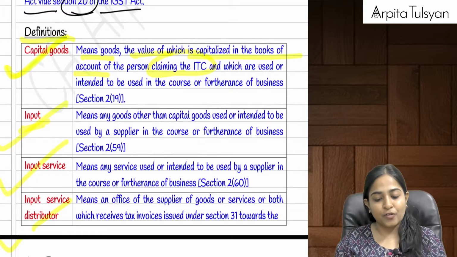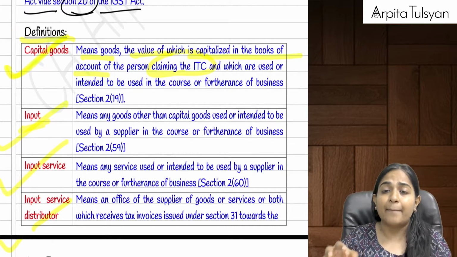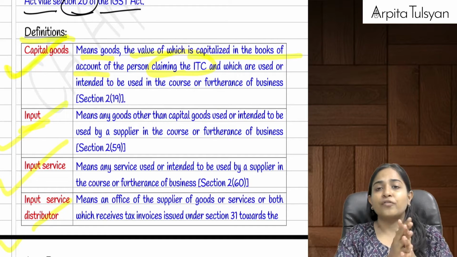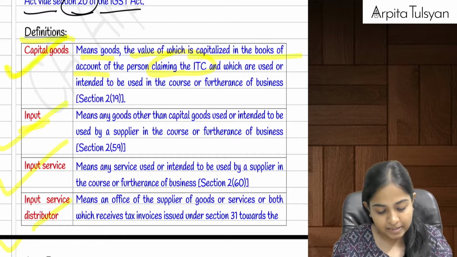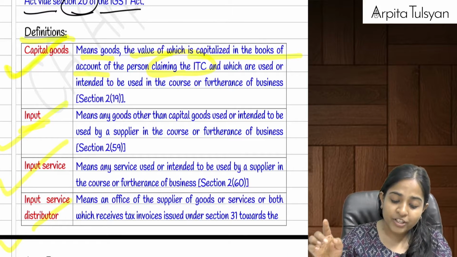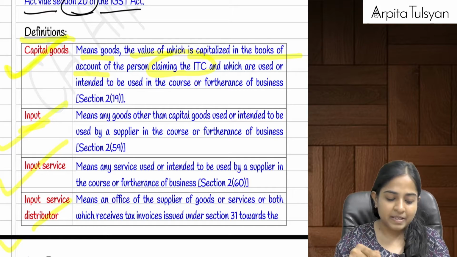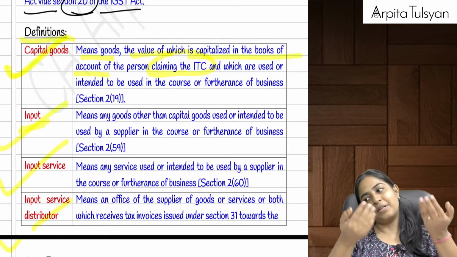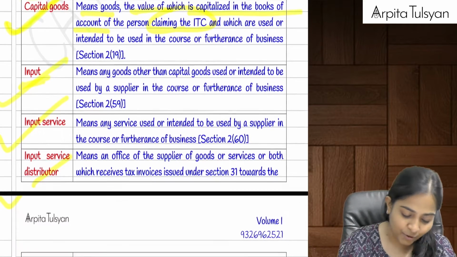We did the definition of capital goods. Capital goods are generally those goods which are capitalized in the books of accounts, and which are going to be used in the course or furtherance of business. Input is goods other than capital goods, which are not capitalized and are used in the course of business. Input service is the service which we have availed and which we are going to use in the course or furtherance of business.